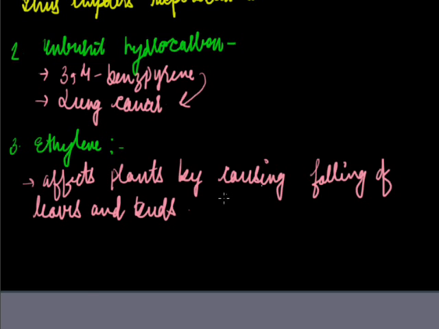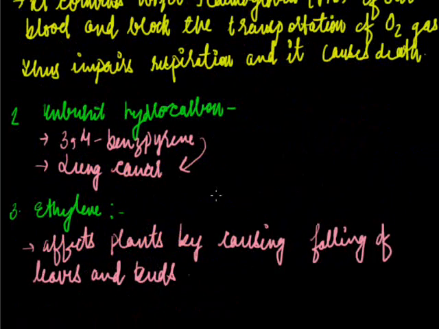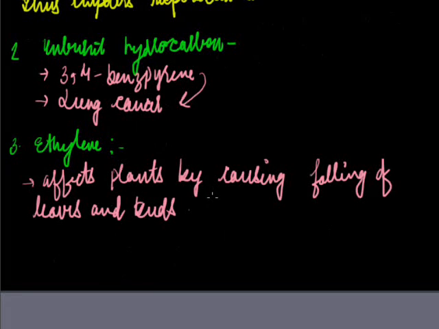So till now we have studied the three major pollutants: carbon monoxide, unburnt hydrocarbons, and ethylene. In the next class we will be studying the next three major pollutants: oxides of nitrogen, smoke, and aerosol. Thank you.